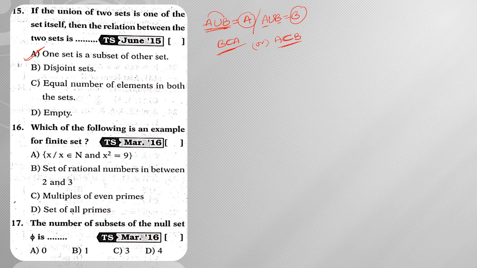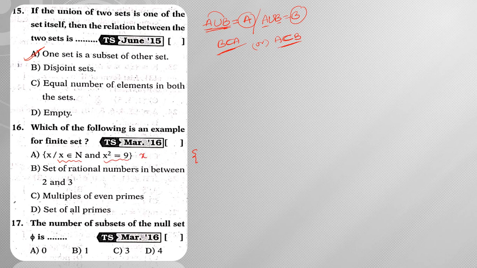Next, which of the following is an example of a finite set? First of all we need the set builder forms and roster forms. Option A: x belongs to natural numbers and x square is equal to 9.